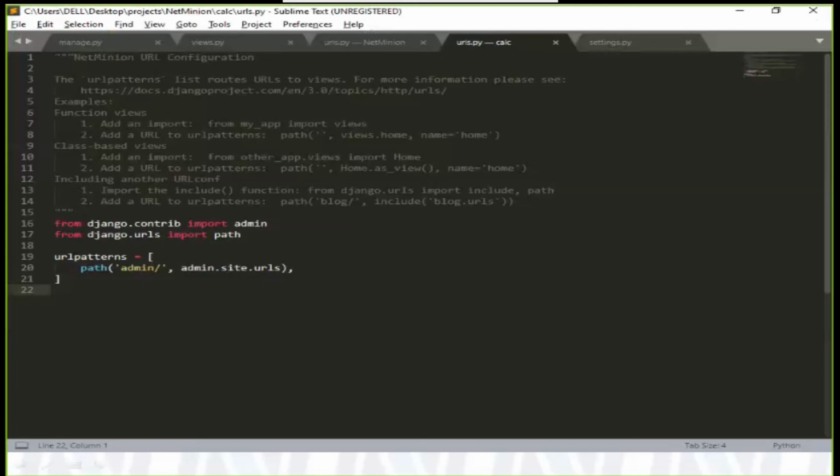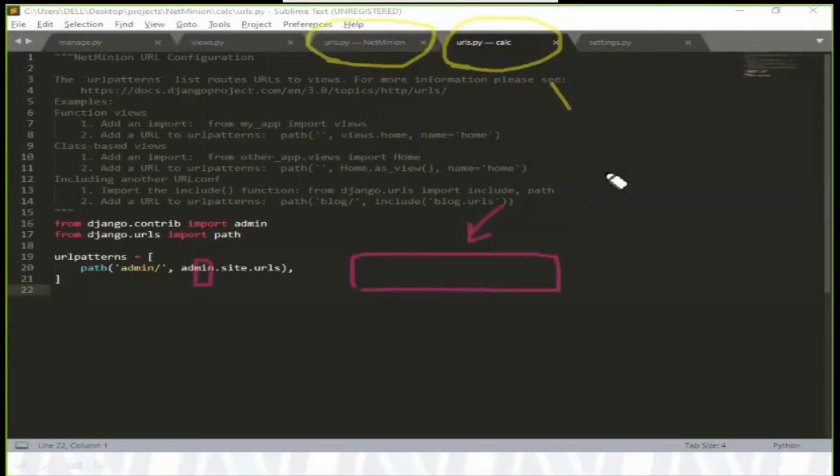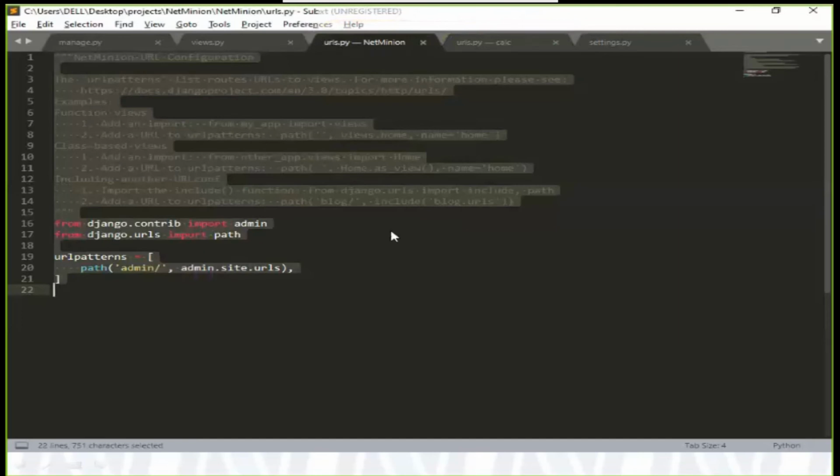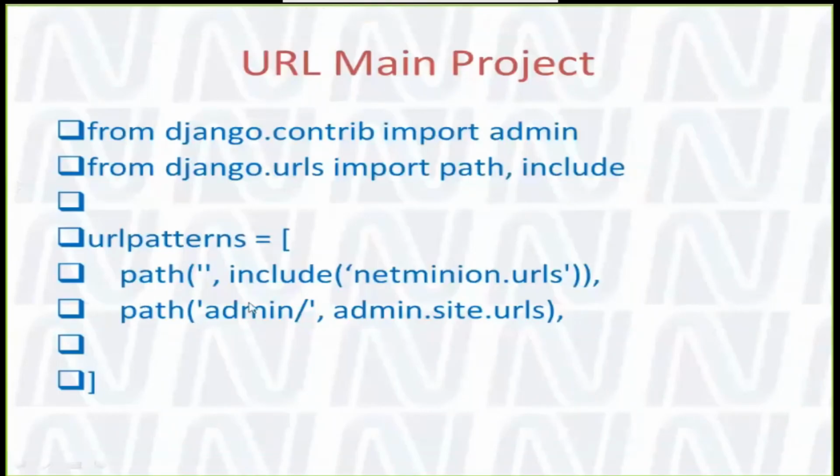So you can see I have two URL files now. One URL is in my NetMinion main project, one URL in my app. Later on, maybe when we do not build with our app, we will run with our main project only. So that is how we created one more URL file, and in the NetMinion URL I need to say that if the path is nothing, containing nothing, that is the home page, then include the calc URLs. So what we are saying is, from calc go to the URLs.